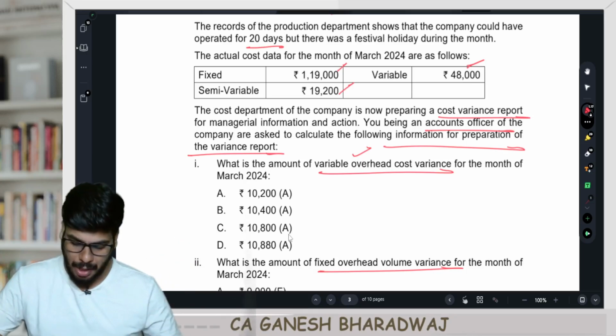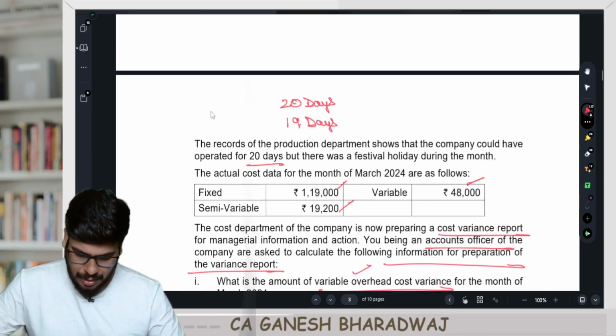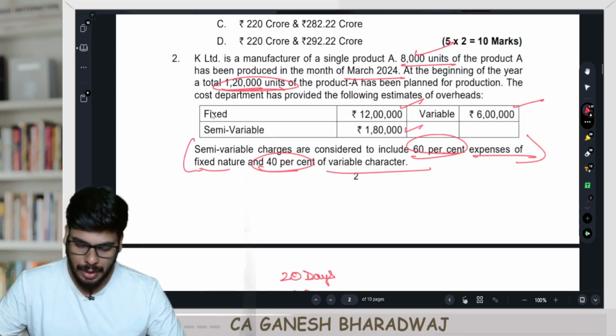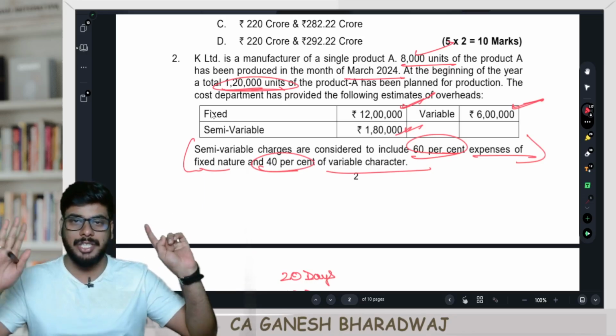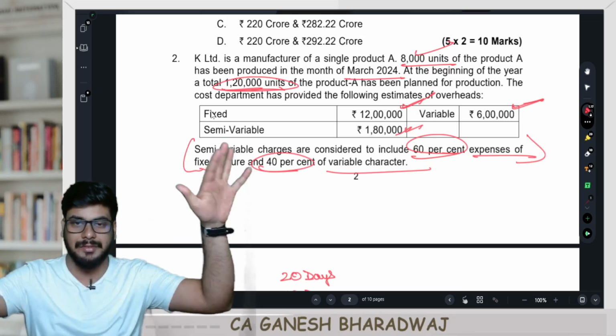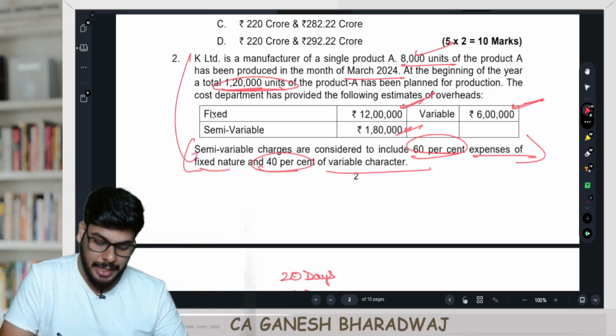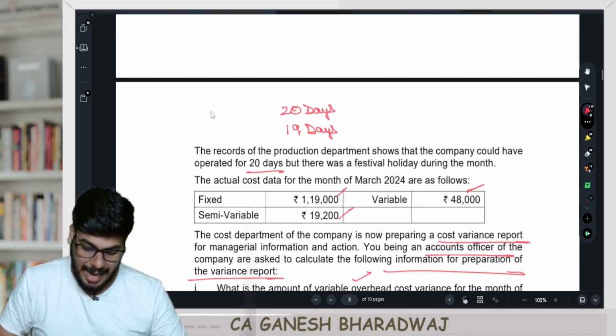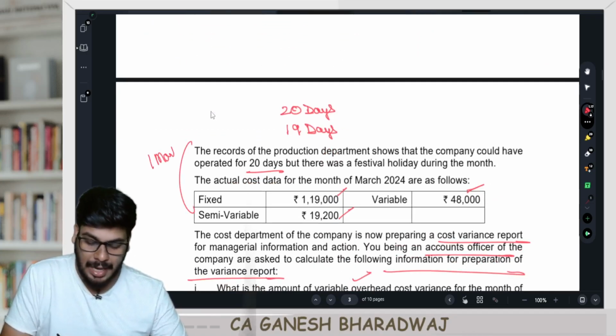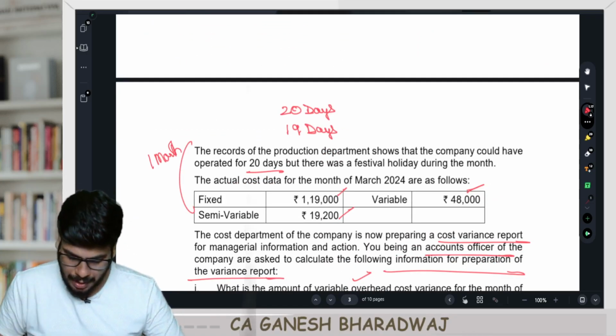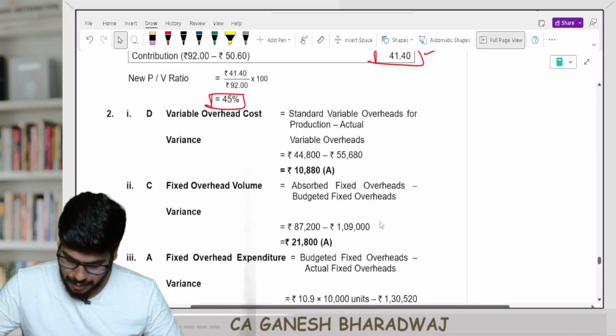Now, guys, how do you do it? First, what do you need to do? There is some fixed, variable, semi-variable. This semi-variable, you branch it into fixed and variable and give the share respectively to fixed and variable. Clear with this, guys? Remember one thing, the budgeted data is for 1 year, whereas the actual data is for 1 month. Have that in your mind first. Now, based on this, let us do it.